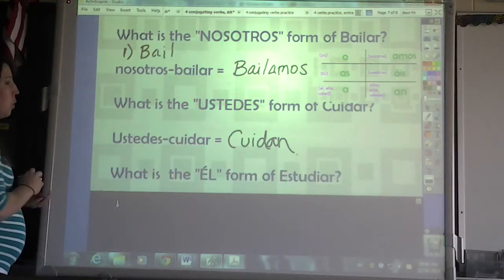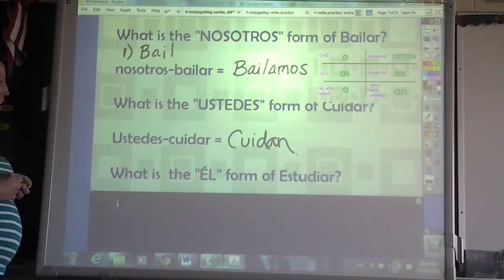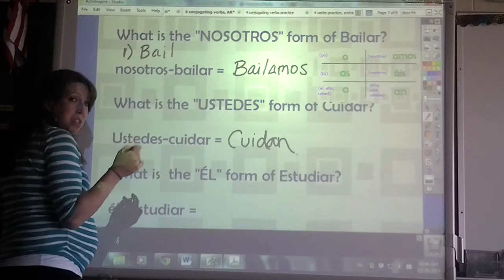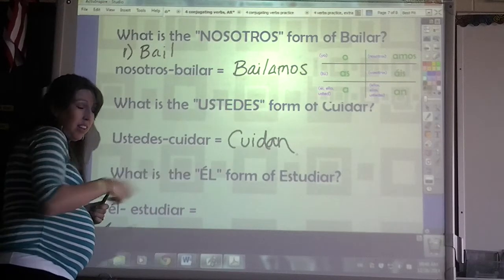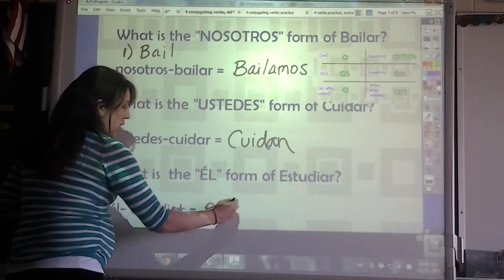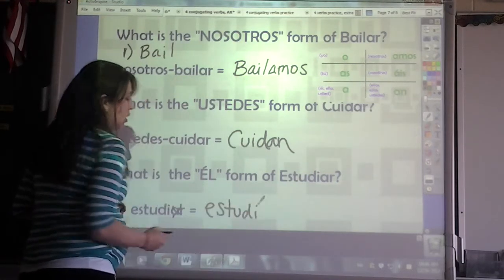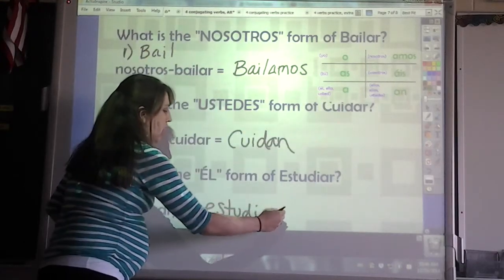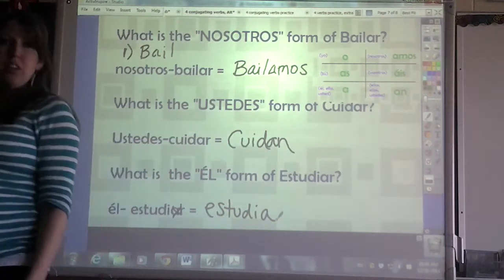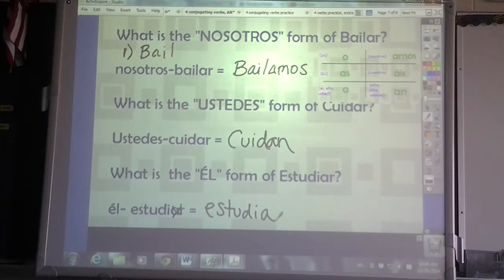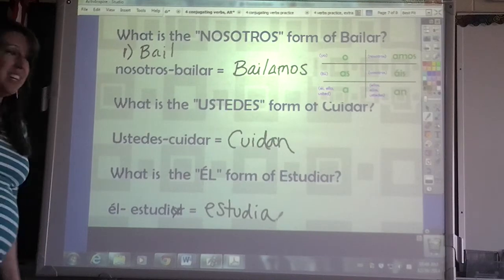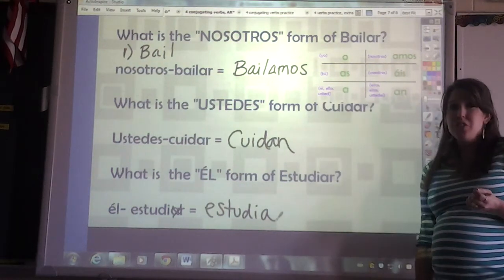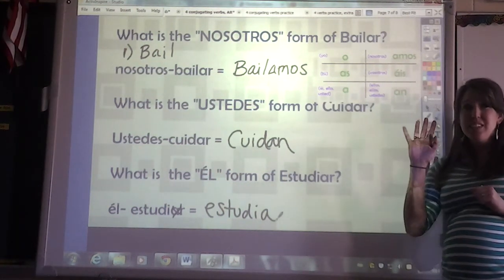Last one. What is the él form of estudiar? Well, estudiar, our first step is to what? Cut off. See? Cut off. So we have estudi. And then what box are we in with él? Bottom left. We add an A. Estudia. He studies. He studies. Okay? And that is it. That is how you conjugate a regular AR verb. Do we have any questions right now? Preguntas? No?